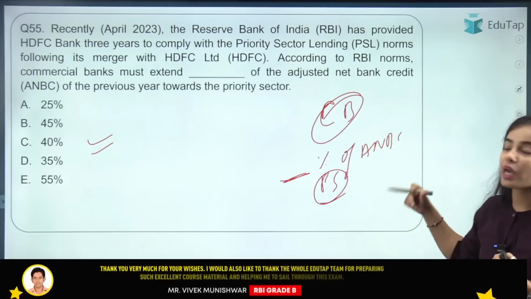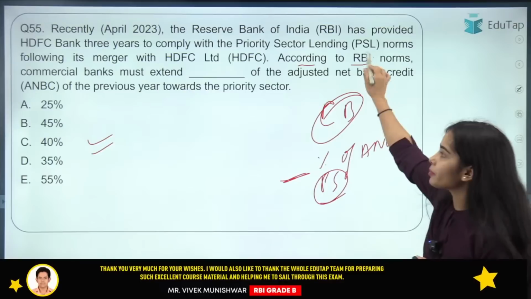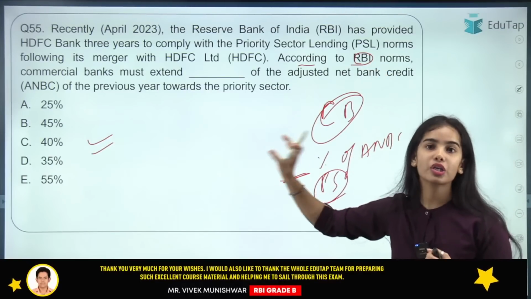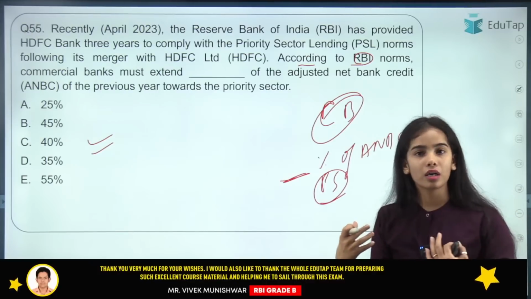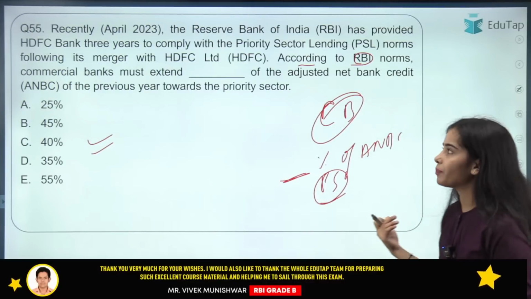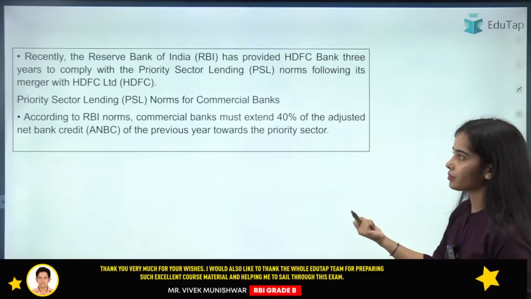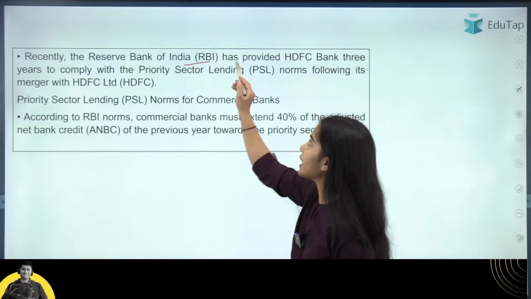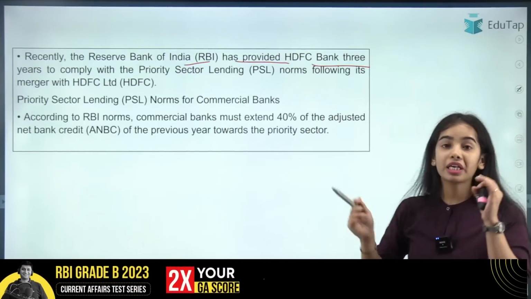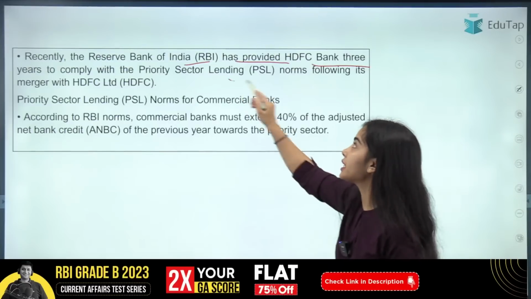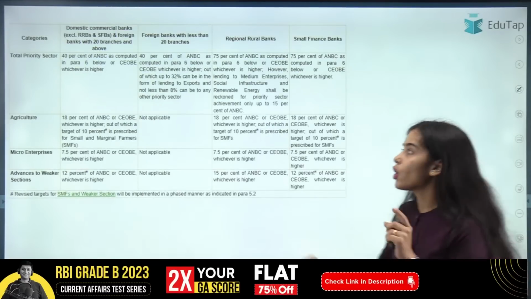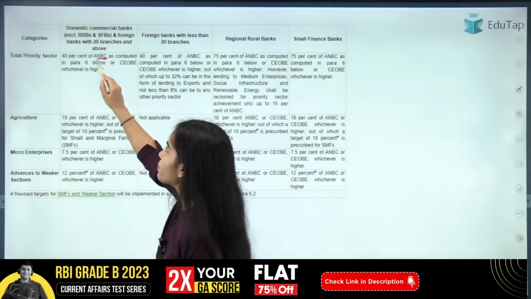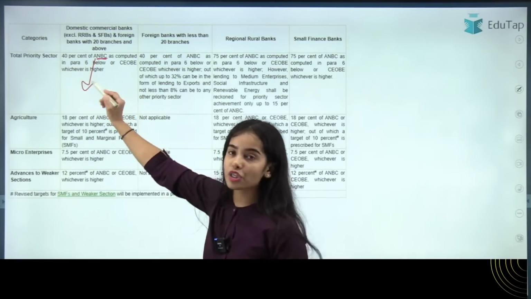According to the RBI, this is the provision for the commercial banks. The SDFC Bank has got some relaxation in this. Recently RBI has provided the SDFC Bank 3 years to comply with the priority sector lending norms, and the norm is that 40% of the adjusted net bank credit has to be maintained by the commercial banks for the priority sector.